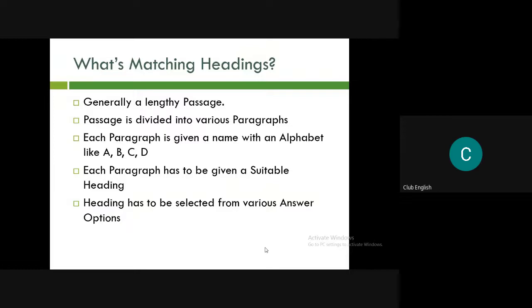So each paragraph has to be given a suitable heading, which we have to select out of a lot of options given after the passage. We need to give the appropriate heading to each of the paragraphs. So heading has to be selected from various answer options, from which you have to select your heading.